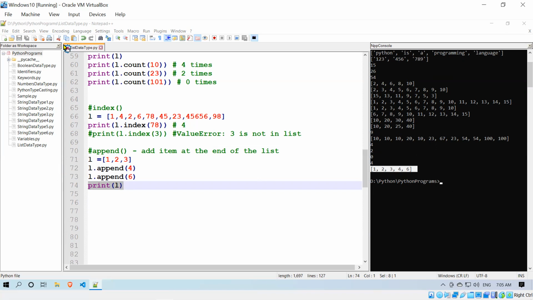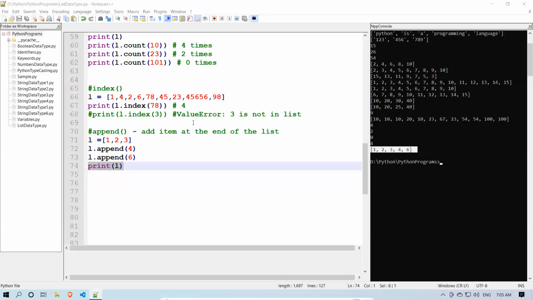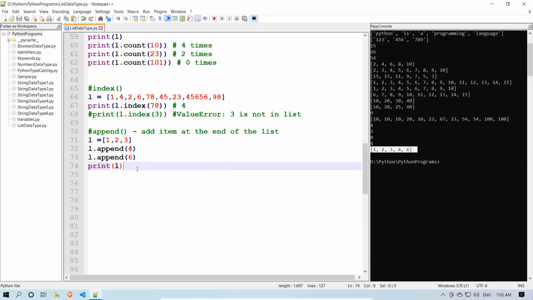And then one more method, the insert method. What it will do is add an item at the specified index. Append means it is appending at the end of the list, but I want to add in the middle. I want the second index value to be this.